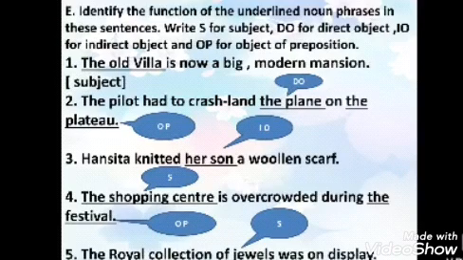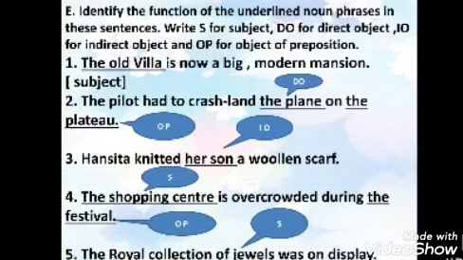Now third one, Hansita knitted her son a woolen scarf. Now here her son is underlined and it is asked what is the function of her son here. Hansita knitted a woolen scarf for whom? Her son. So Hansita didn't knit her son but she knitted a woolen scarf, but for whom? For her son. So her son is your indirect object.